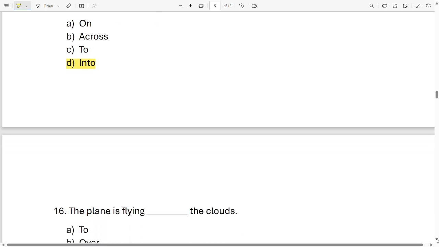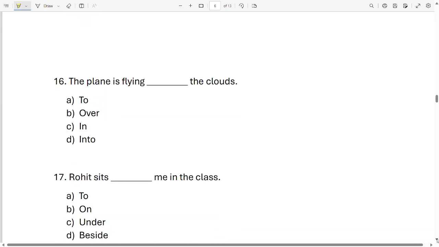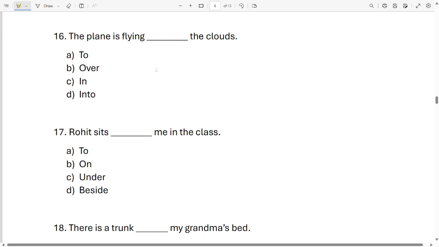Okay. Next sentence is the plane is flying dash the clouds. What word will come over here? To, over, in, into. Which is the correct option? It is option B, over. The plane is flying over the clouds.